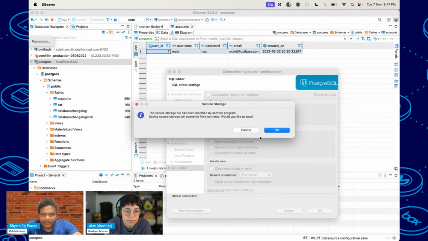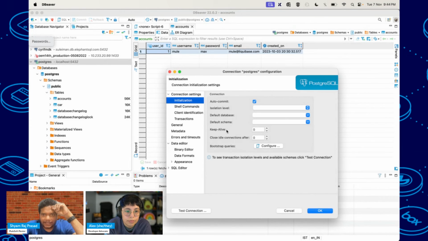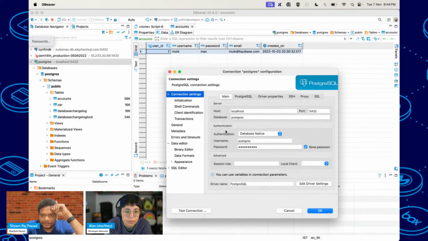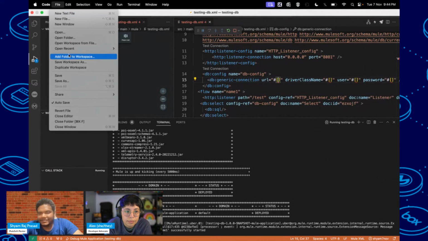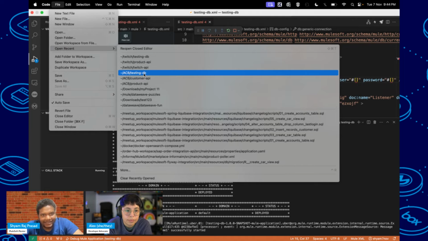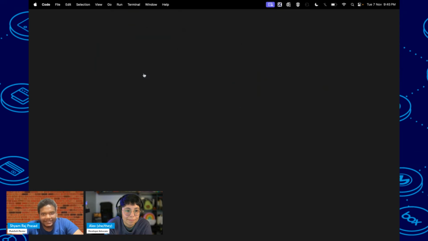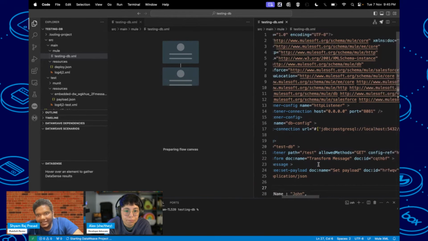So if you do test connections, it will do everything, that is fine. And yeah, I will copy these details from one of my previous projects. I've created the same project earlier also. Here you can see testing db. I created the same thing yesterday, so I'm switching into that one so that it will not take much time.